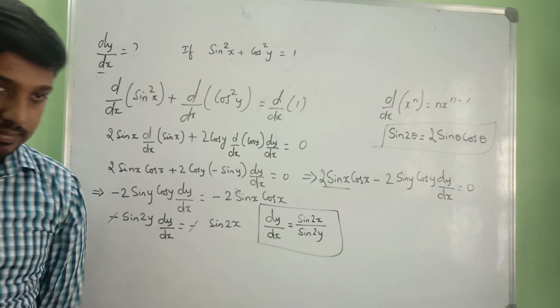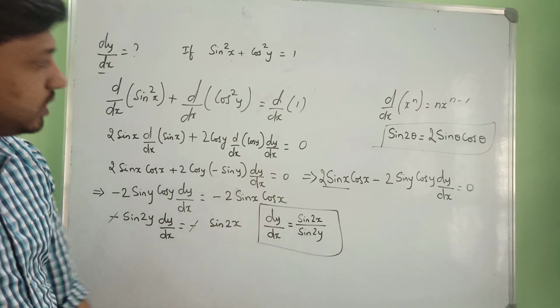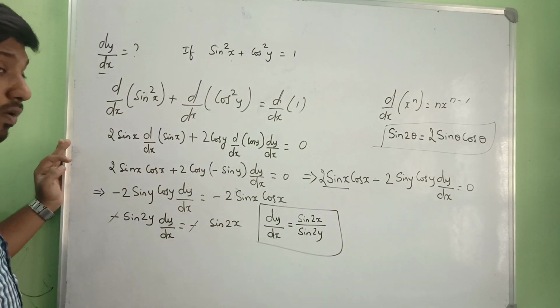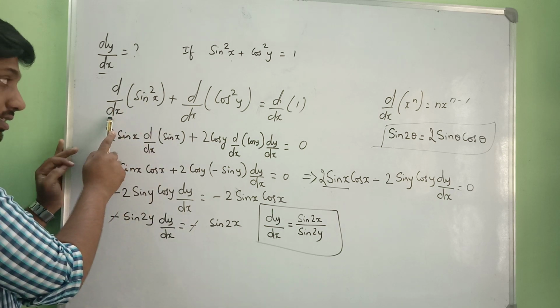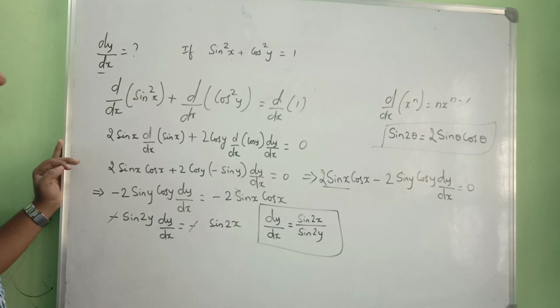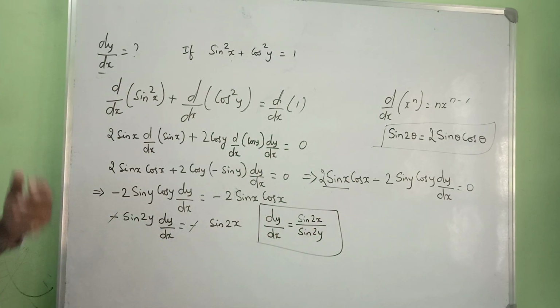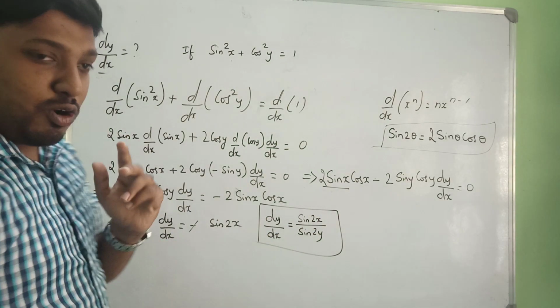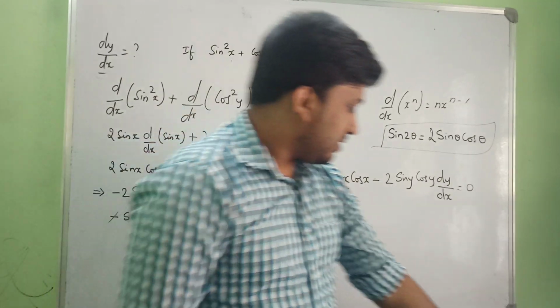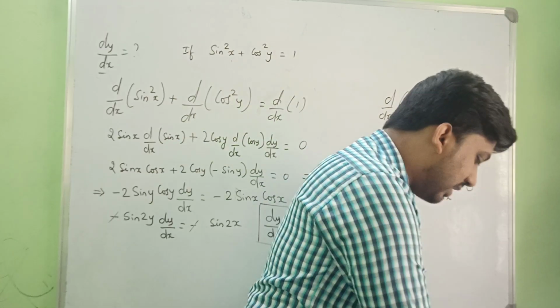So this is the required dy by dx of this function, if sin square x plus cos square y is equal to 1. So just differentiate the LHS with respect to x, and whenever you differentiate with respect to x and there is some y term, be careful, you should write dy by dx. Otherwise we will not get dy by dx, and that becomes wrong. I hope you are understanding and enjoying. Yes. So next we'll go to the next problem.